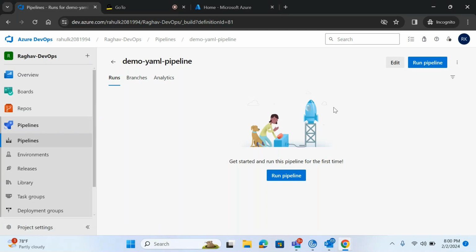So we have got our YAML pipeline created. Now we'll run our pipeline.